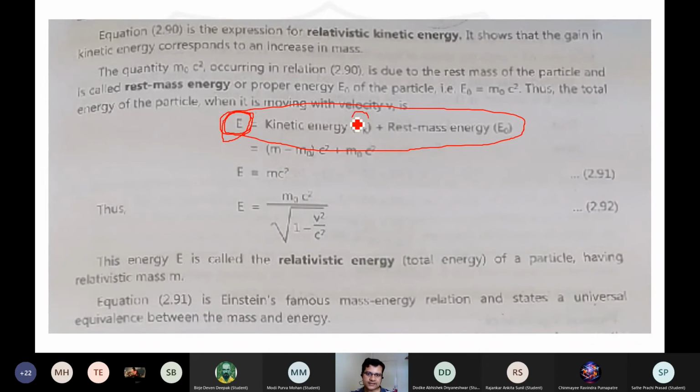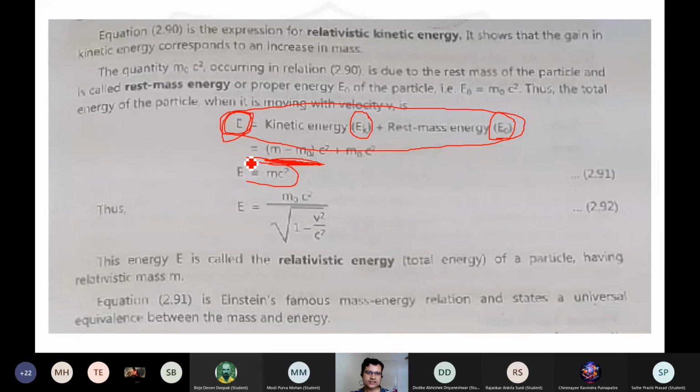When there is a suffix K, it is the kinetic energy, and you add the rest mass energy with the suffix 0. So when you write this equation for the kinetic energy, you always write m minus m naught, where m is the moving mass and m naught is the rest mass, so m minus m naught times c square.